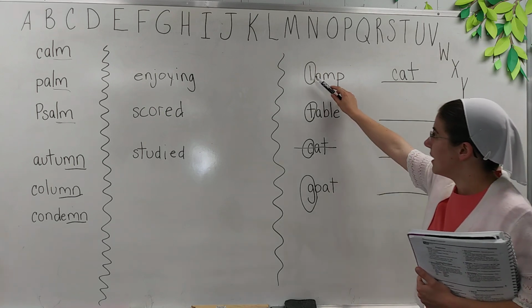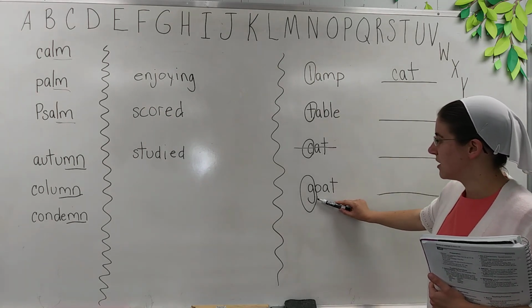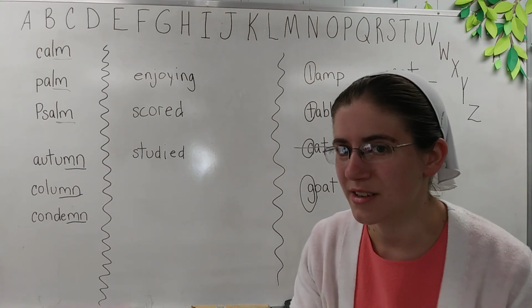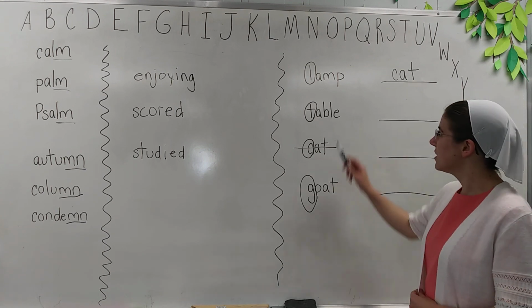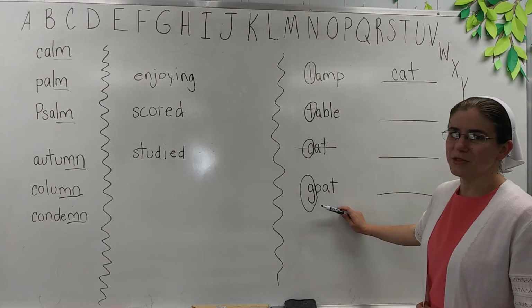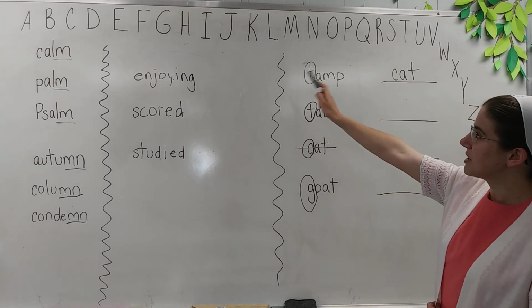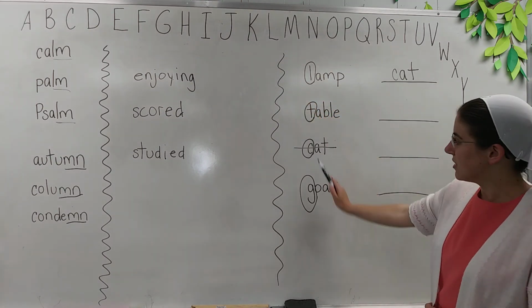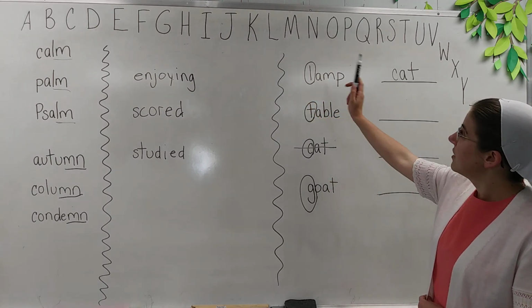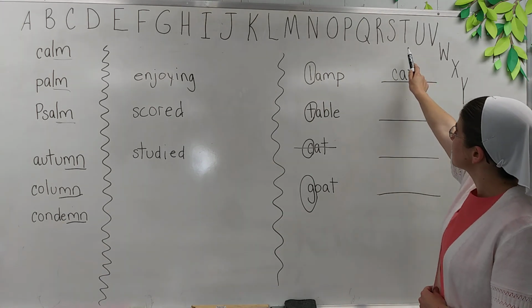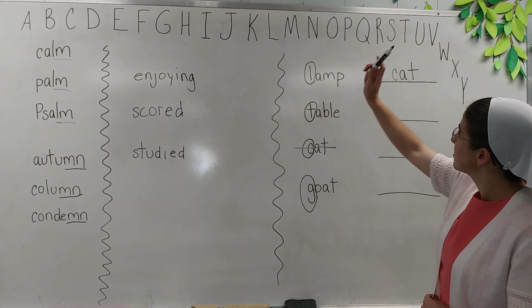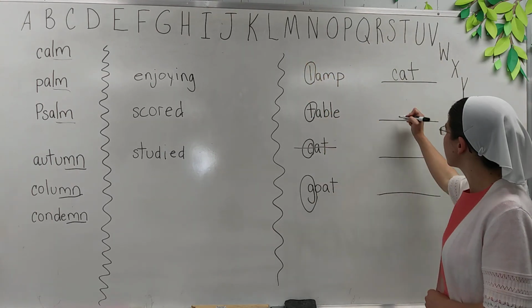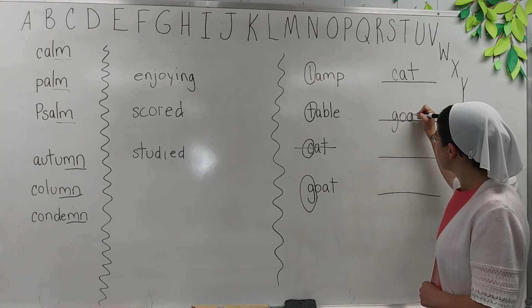Now we have L, T, and G. Which one comes first in the alphabet? Okay, in ABC order, does L or T or G come first? So if we look up here at the alphabet, A, B, C, D, E, F, G, the G comes before, where's T? G comes before T, and G comes before L. So G is next, so we write goat next.